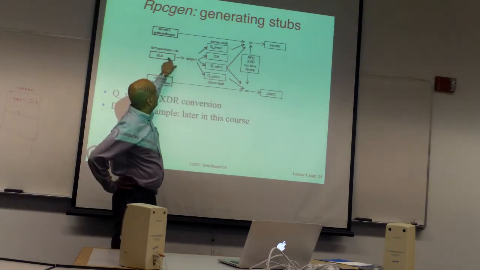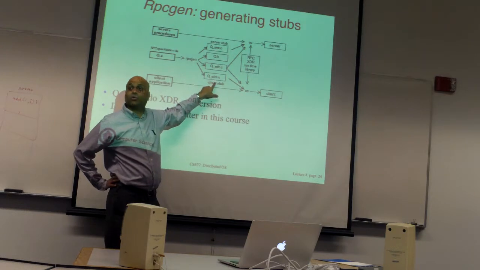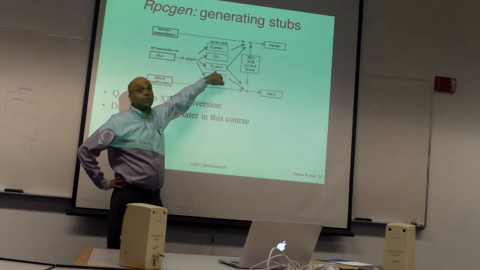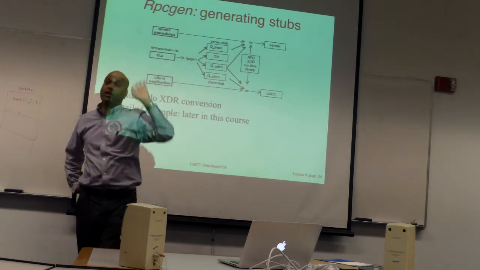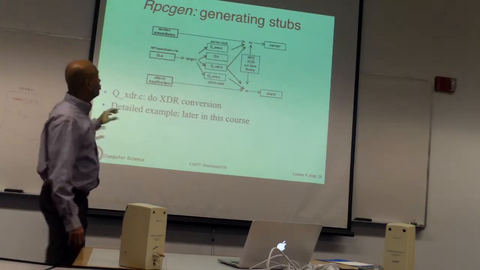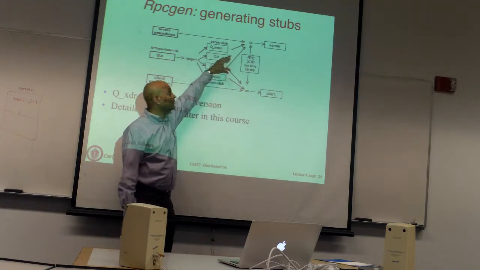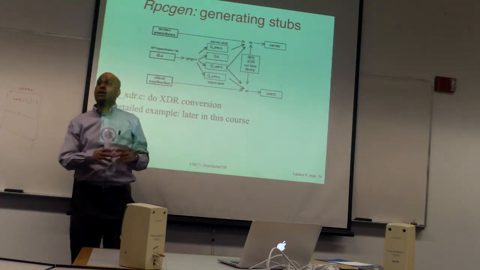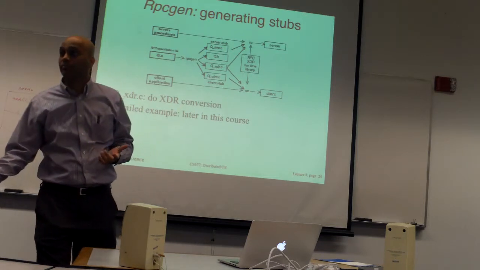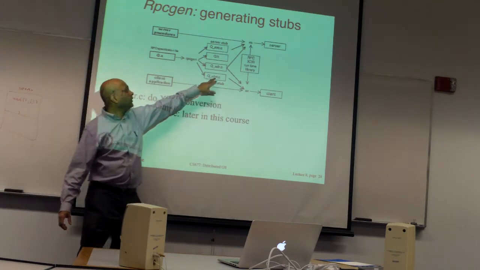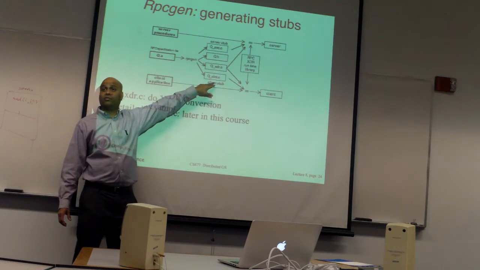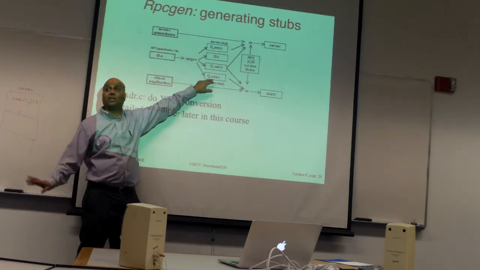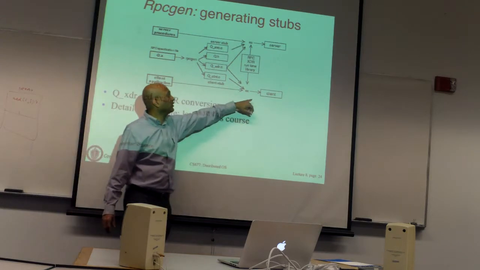Here it took this and generated the client stub code, generated the server stub code, some additional header files, and also all this XDR code that you will link to the client and the server. So you've got some additional C files in this case. Then you will take the client code, which is written in C, compile it together, and you'll have the client binary. The stub is now linked to the client, so that's going to do all of that extra work of packaging and unpackaging and sending stuff over the network and so on.